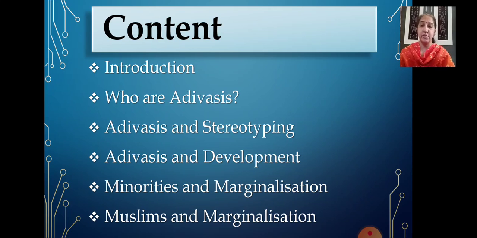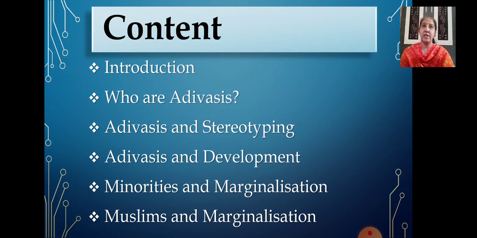Before starting with today's topic, we will have a quick recap of what we saw in Adivasis and development. In that, children, you saw that history tells us that the forests were absolutely crucial to the development of all empires and the settled civilizations in India. Then we saw the situation of Adivasis changed over time. How did it change?